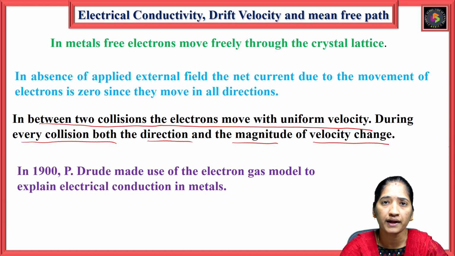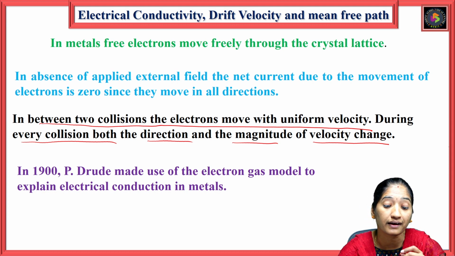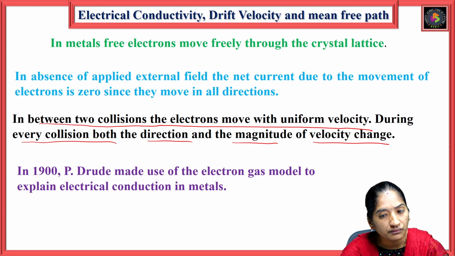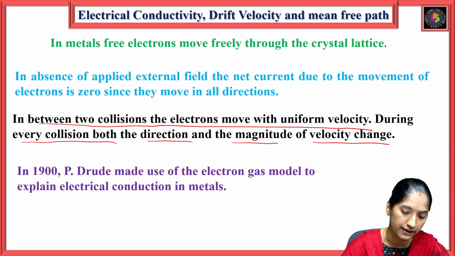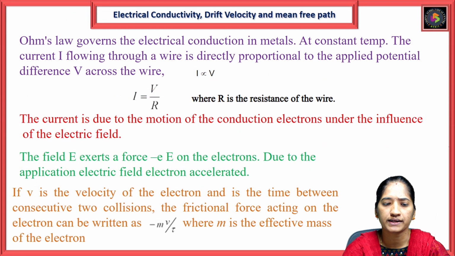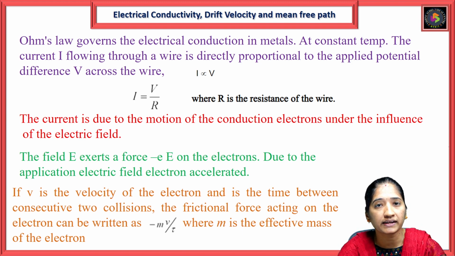In 1900, P. Drude made use of the electron gas model to explain electrical conduction in metals. So let us consider and calculate the electrical conductivity of a metal.